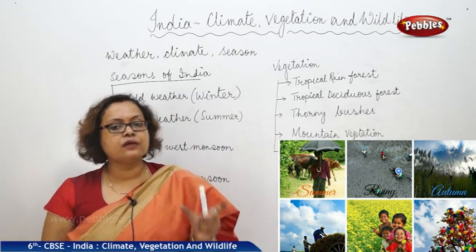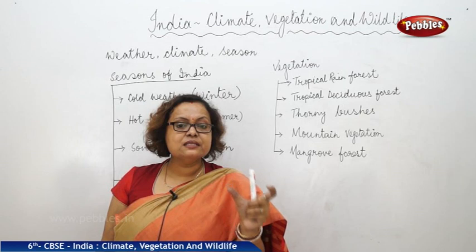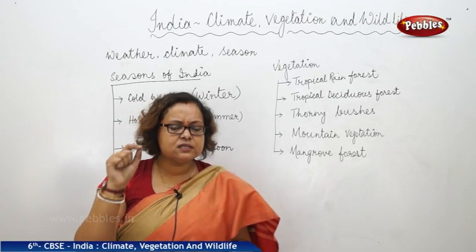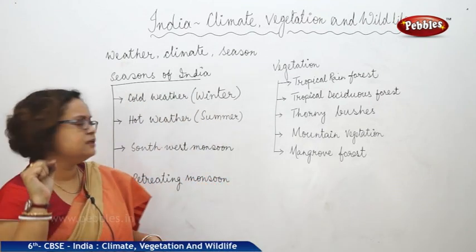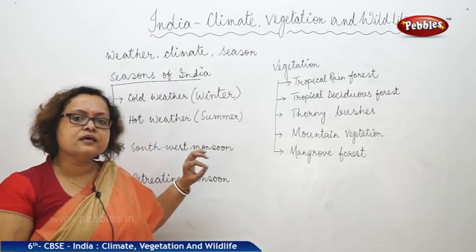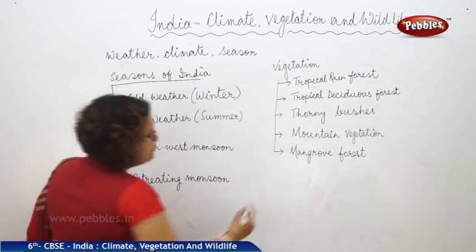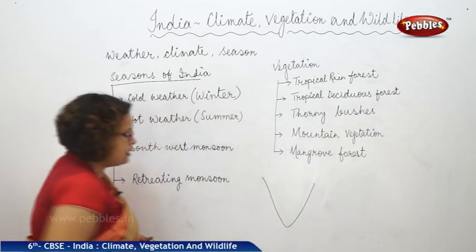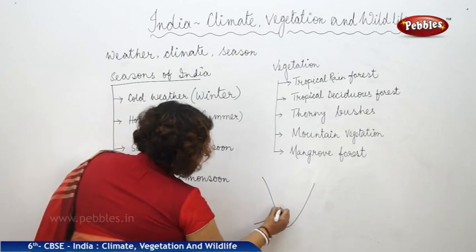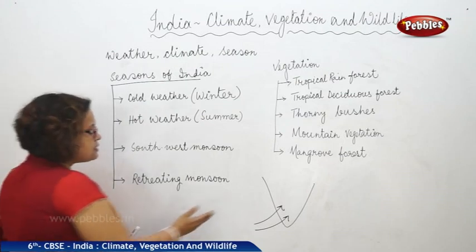The word monsoon came from the Arabic word mausim. The literal meaning of that word is seasonal. So in a particular season, a particular time of the year, we experience this particular wind that is known as monsoon wind. So if we now think about the peninsular shape of India, this is the direction from where the monsoon winds enter India. So this is the southwest direction.